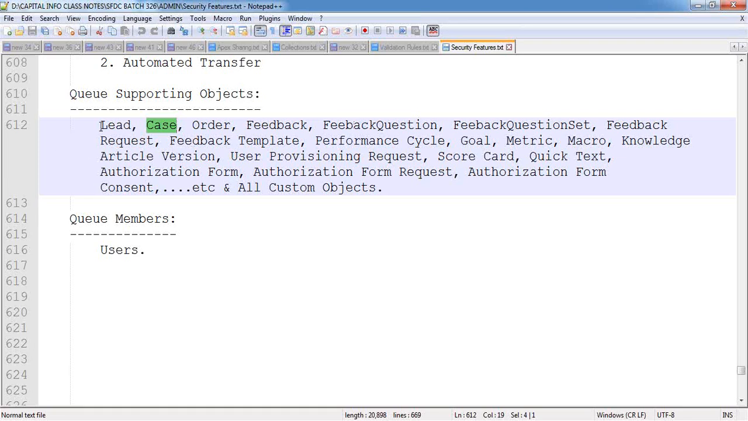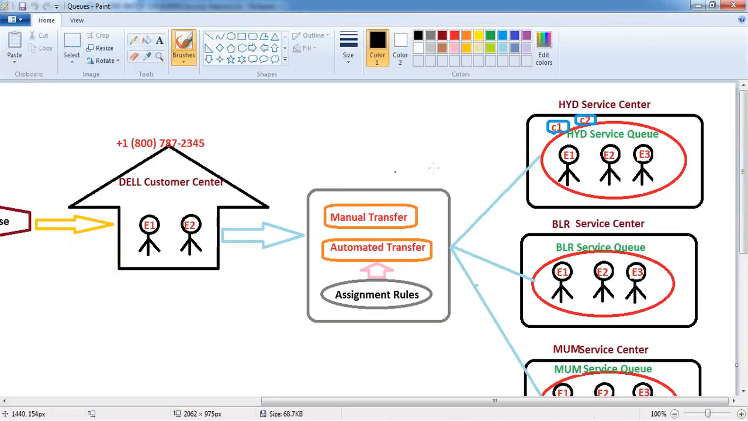Then, once the records have been placed inside the queue, who can access these case records here? Who can access these queue records? These records can be accessed only by the queue members. Whatever members are available inside the queue, only these queue members will be able to access the record. Other users inside my organization will not be able to access it. Even though he may be a manager, even though they may be subordinates or siblings, those people can't access the records. Only the queue members, and along with them the administrator, can access the records. Remaining people will not be able to access the record here.